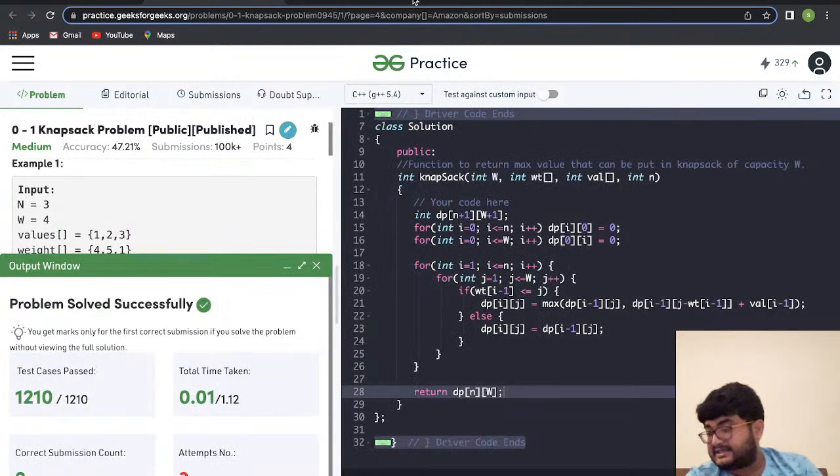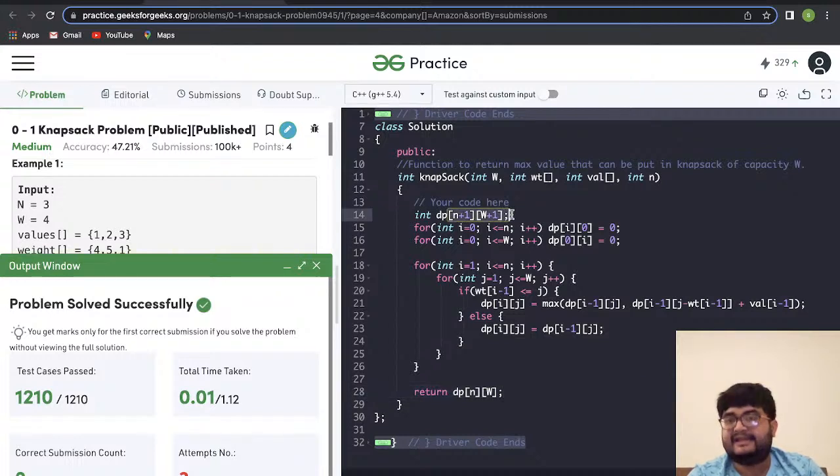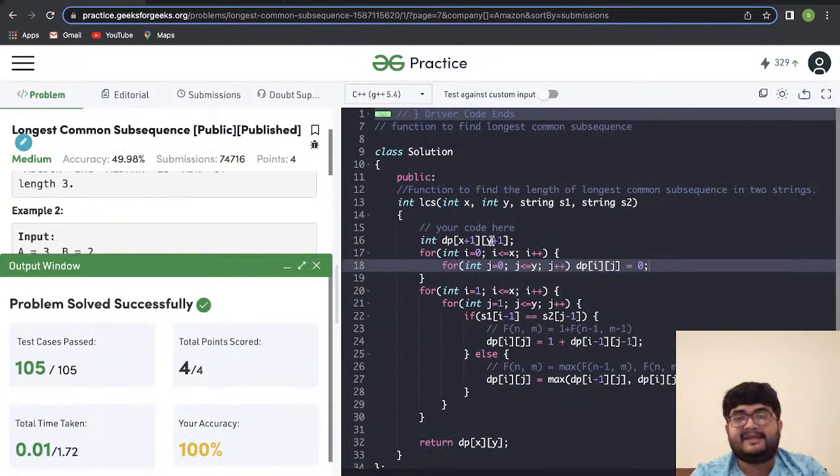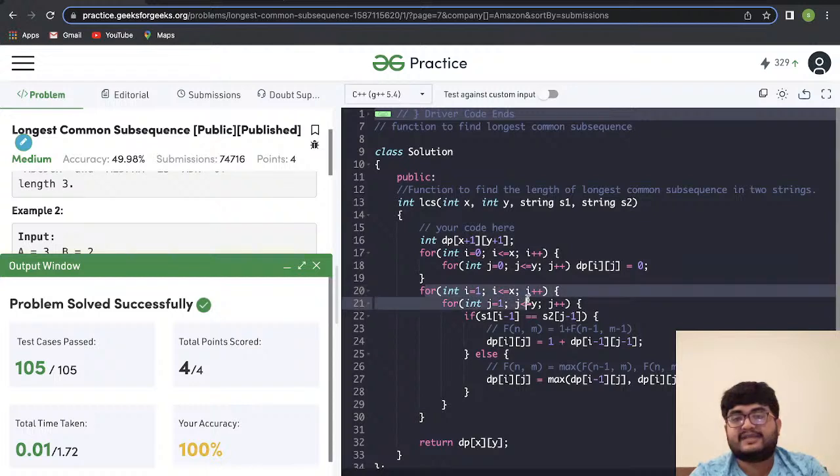Let's quickly discuss the space and time complexity. It's very simple here. The space complexity is n into W, only one array. For time complexity, we are running a nested loop of n into W. So the space and the time complexity will both be n into W. Similarly, for longest common subsequence, it will be n into m, x into y space, and x into y time complexity.